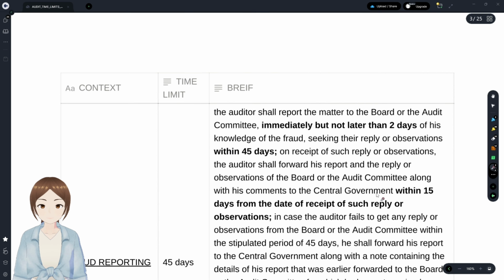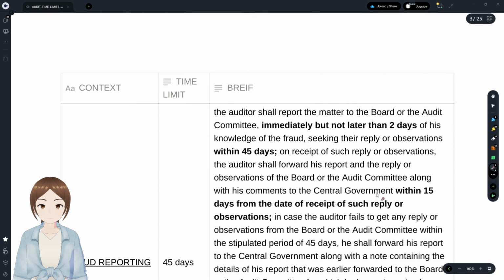With regards to fraud reporting, the auditor has to, within 2 days, communicate with the board or audit committee and seek their reply in 45 days. And after he gets the reply, within 15 days, he has to submit to the central government and